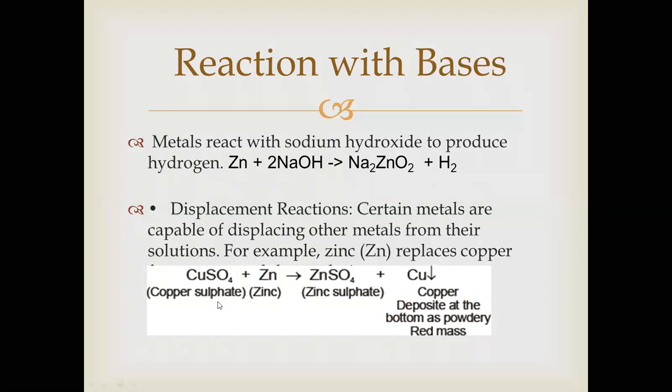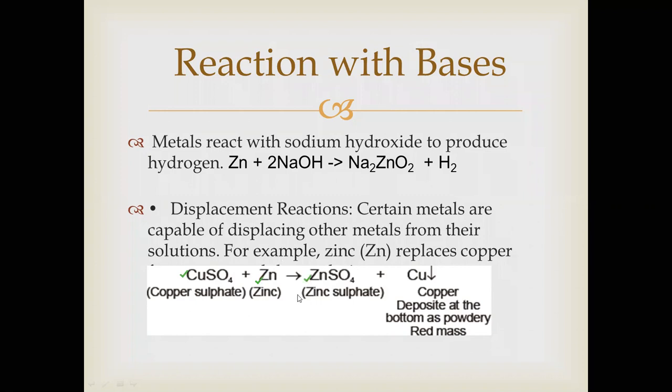When highly reactive metals displace the less reactive metal, that is called a displacement reaction. In this reaction, copper sulfate plus zinc, a new compound is formed, zinc sulfate. This is copper sulfate, this is zinc, and the new compound is zinc sulfate.